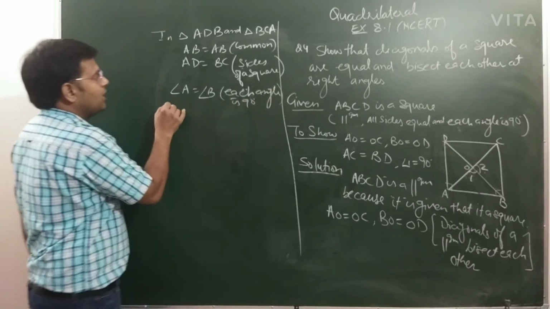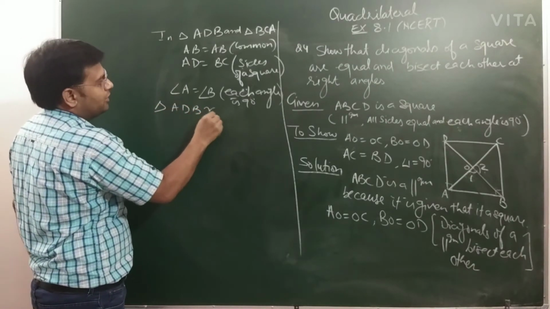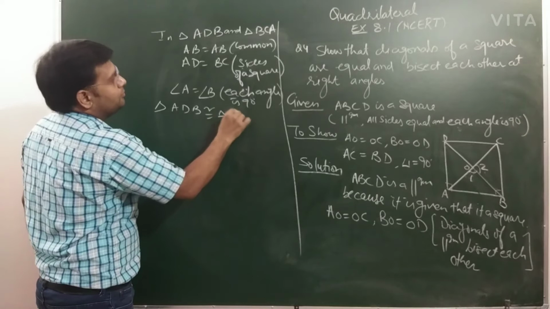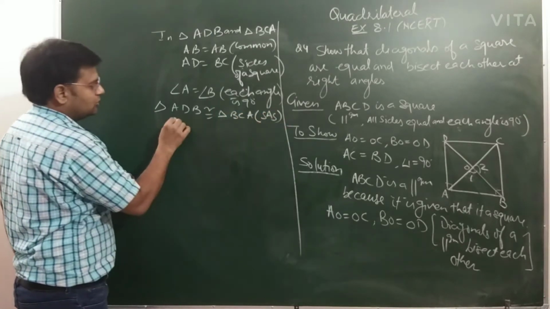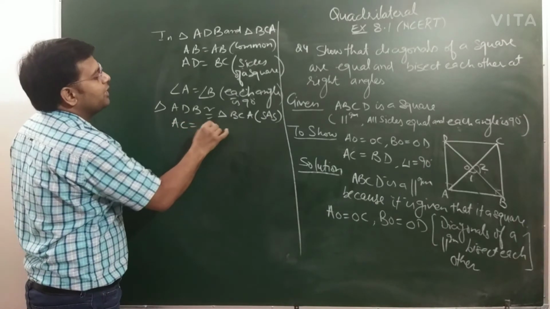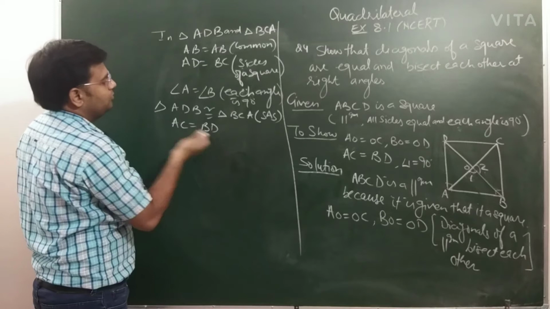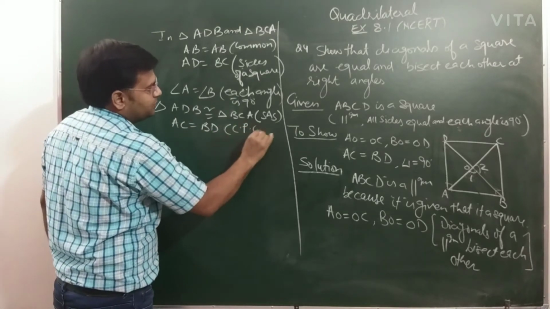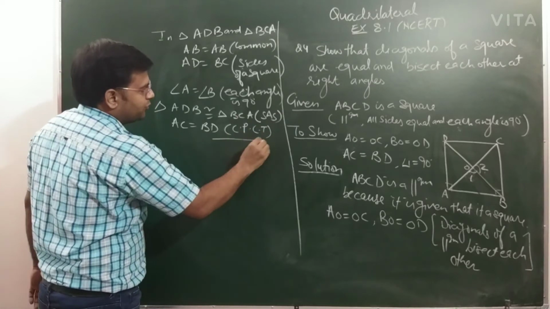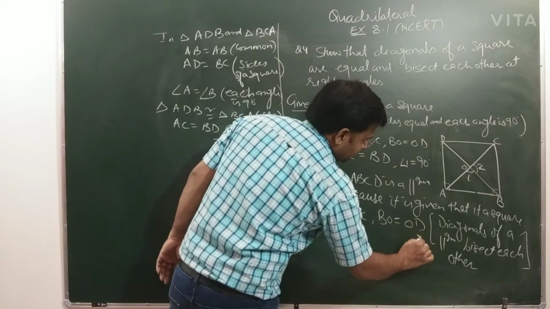So you can now write that triangle ADB congruent triangle BCA by SAS. So AC equal to BD, you will get this, or you can say BD equal to AC, you can say this is by CPCT. So you have proved this one more part, and here also you have proved that one part.